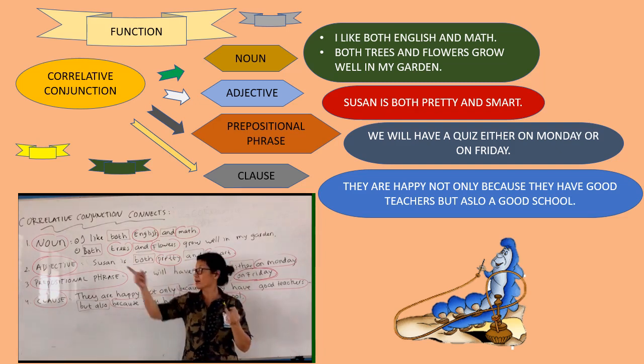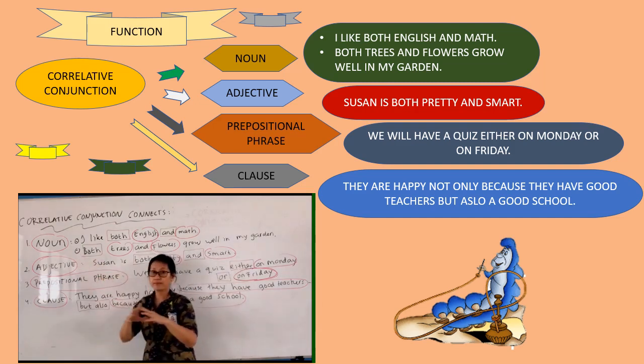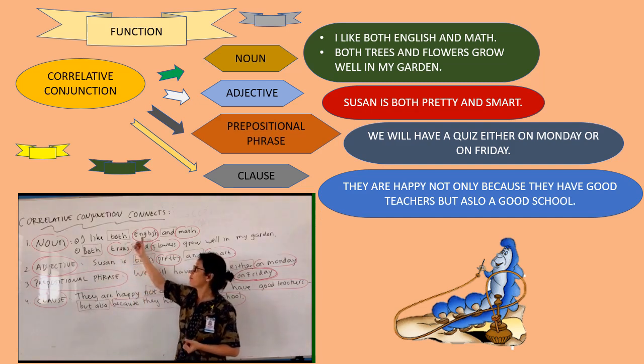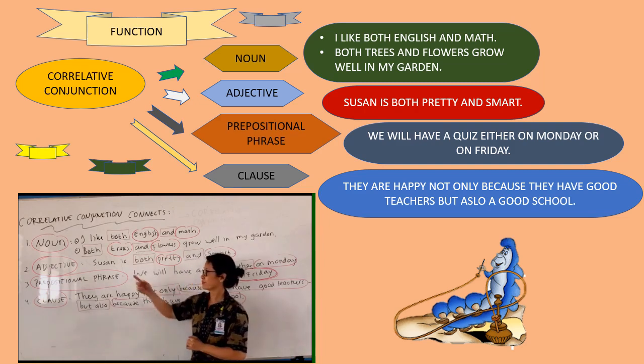And then thing, benda. And then one more, animals. Good. So noun here cover, meliputi. Remember? Thing, repeat ya. Benda seperti ini. And then people, orang. Dan animals, binatang. Okay?